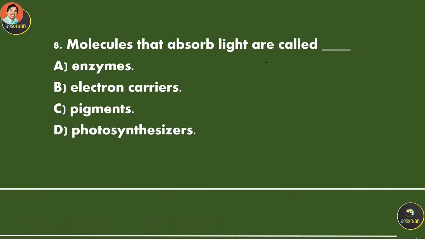Molecule that absorb light are called, so any molecule or chemical that absorb light is called A, B, C, or D. It is called pigment. So pigment is related to color. Okay, so basically there will be several types of pigments based on the color of the spectrum from 400 to 740 nanometer. Okay, so pigment is the name of molecule that absorb light.